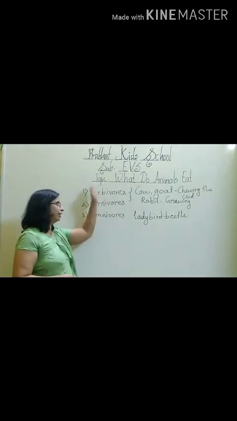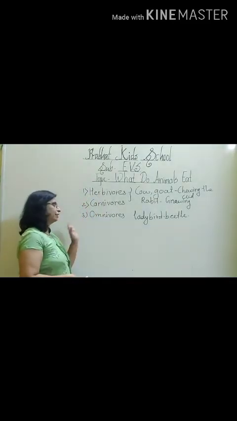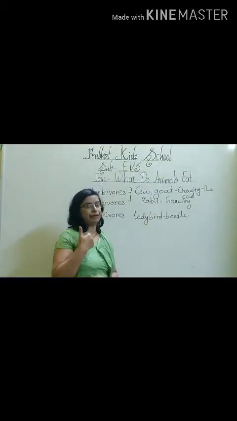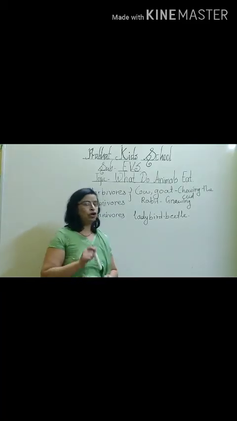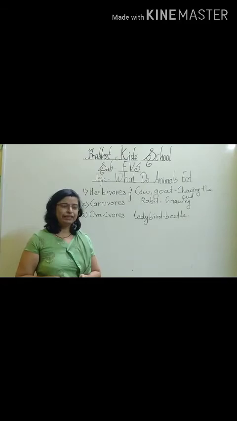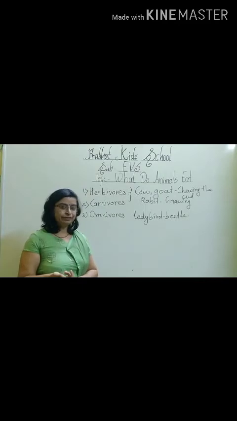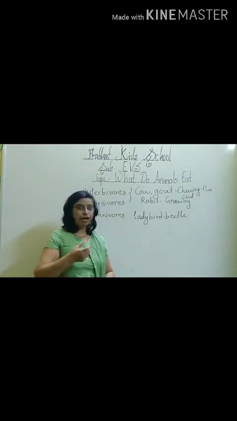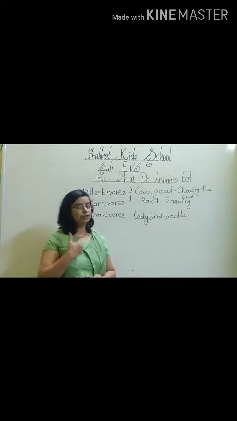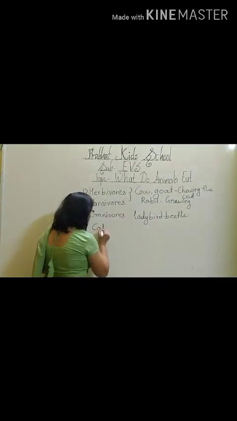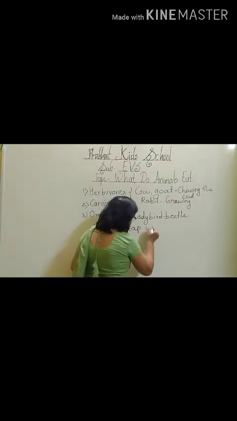Now see students, apart from these herbivorous, carnivorous and omnivorous, some animals have their specific habit. Which one? If you observe the dog or the cat, if you give them some liquid like water or milk, how do they drink? They just take their tongue out from their mouth and lap that water or the milk. Which animals? Cat or dog, they lap up the food.